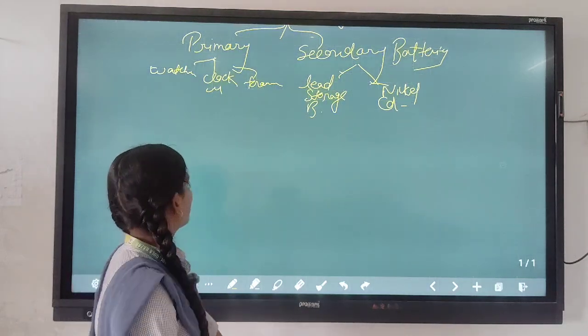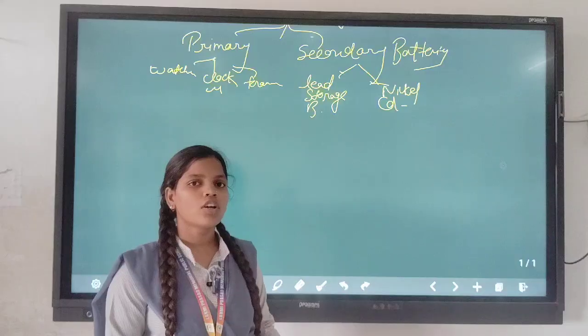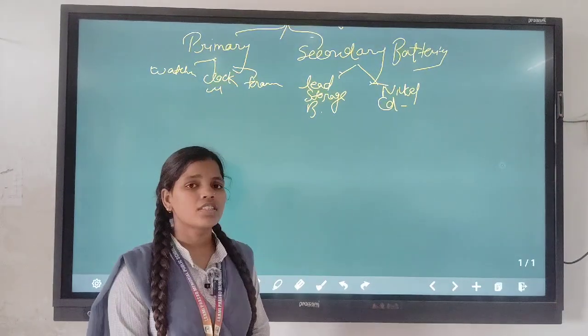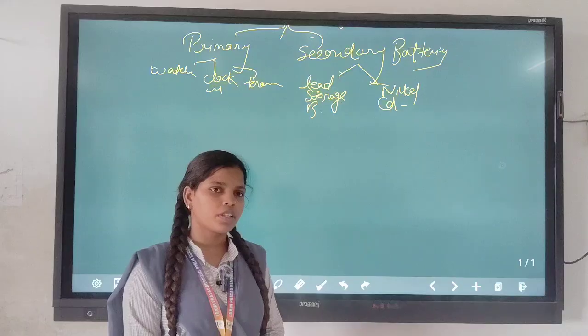Moving ahead, the most common examples of the primary cell are the dry cell and the mercury cell.